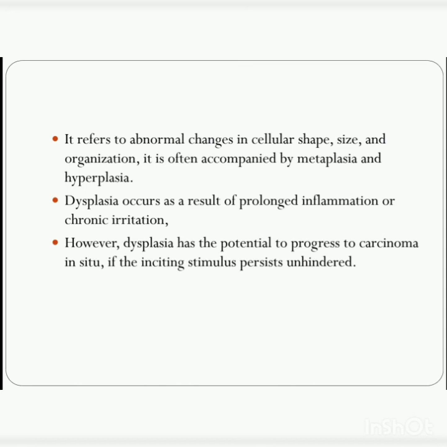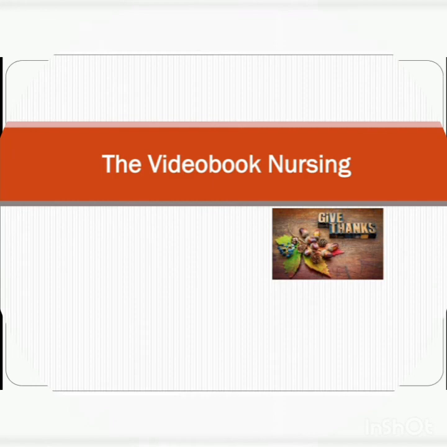The commonest tissues which are prone to develop dysplasia as a result of chronic irritation are the respiratory tract epithelia and the uterine cervix. With this, we come to the end of cellular and tissue changes, the first and the second part.